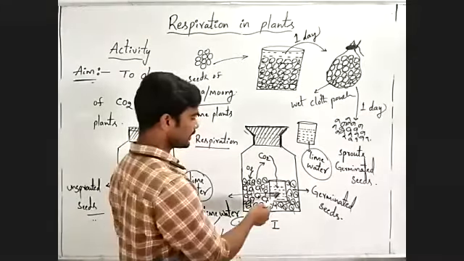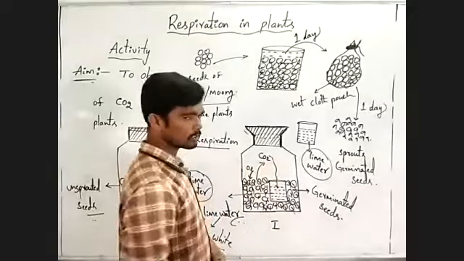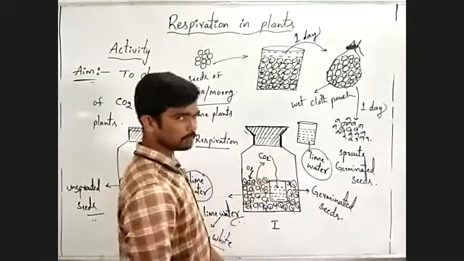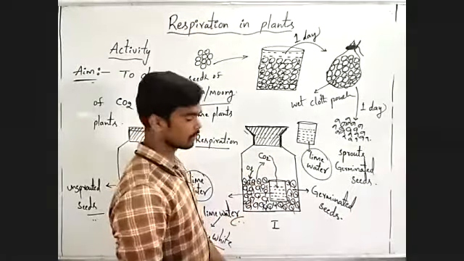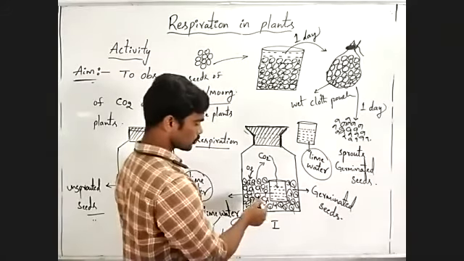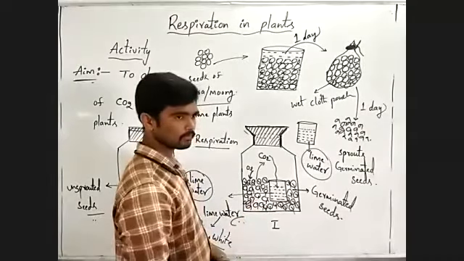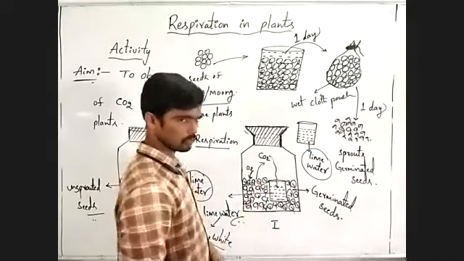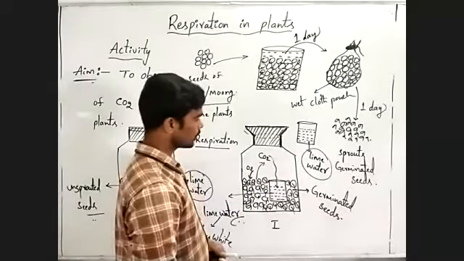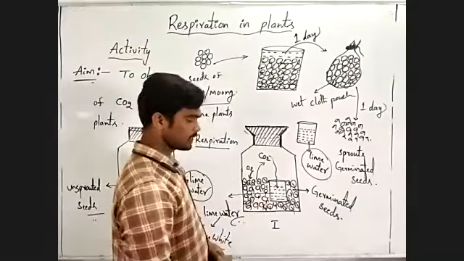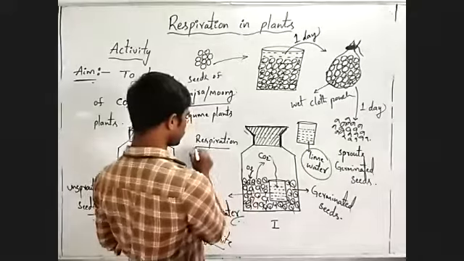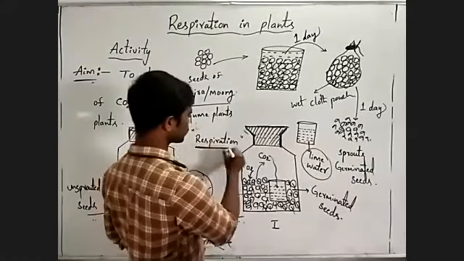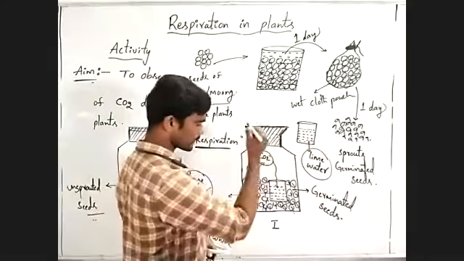From which part of this setup? From the germinating seed. Germinated seeds can perform the respiration process and produce carbon dioxide.